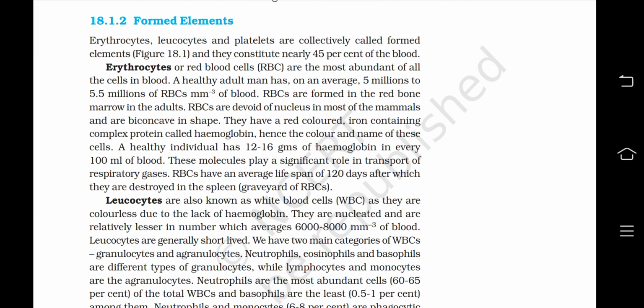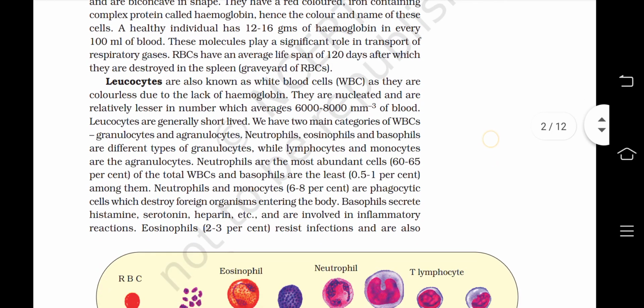Leukocytes are generally short-lived. We have two main categories of WBCs: granulocytes and agranulocytes. Neutrophils, eosinophils, and basophils are different types of granulocytes, while lymphocytes and monocytes are the agranulocytes.